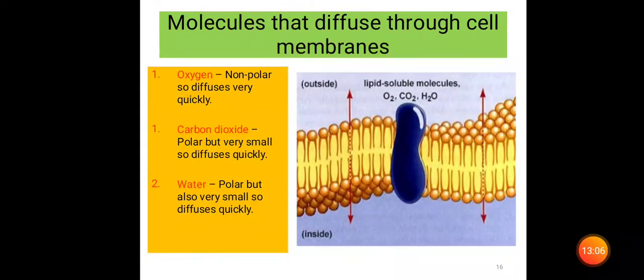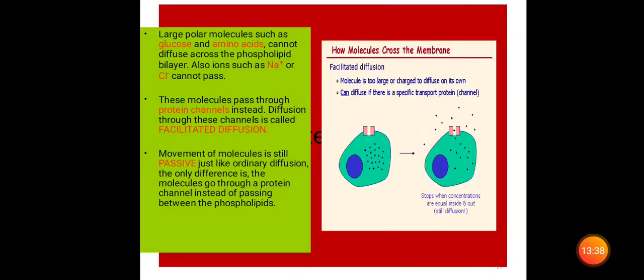What types of molecules diffuse through a cell membrane? I told you already, oxygen is a non-polar molecule, so it can diffuse very easily and very quickly from inside to outside or outside to inside. Carbon dioxide is polar but very small, so it can also diffuse quickly. Water molecules are also polar but very small, so they can diffuse very quickly. These carbon dioxide and water molecules can diffuse through a cell membrane.